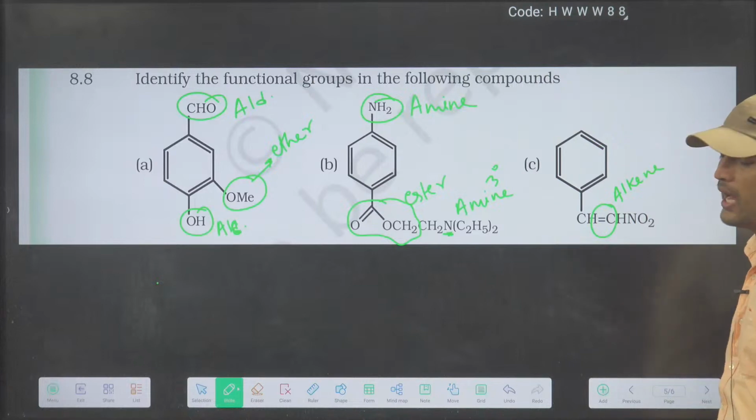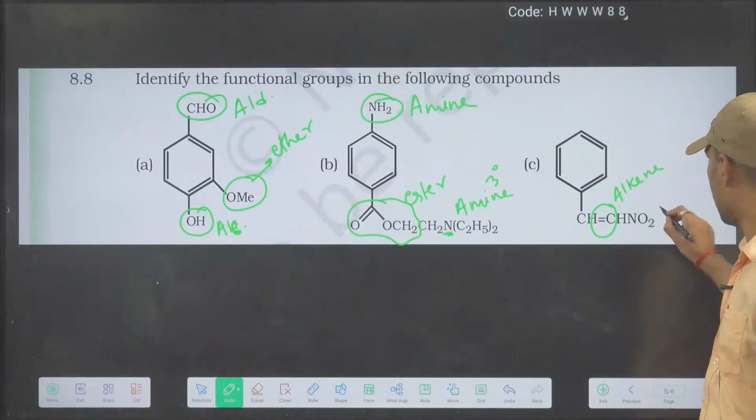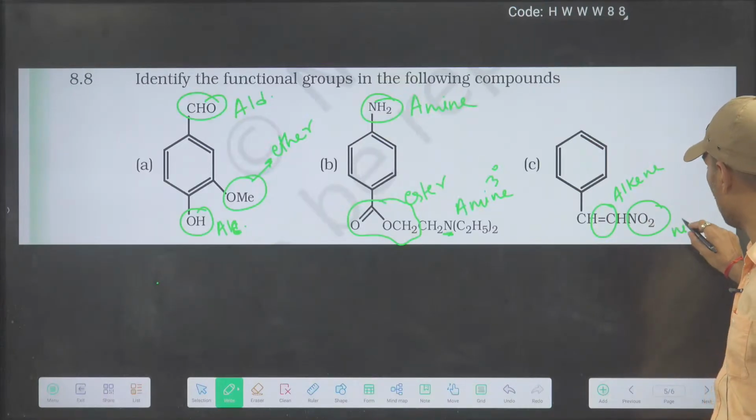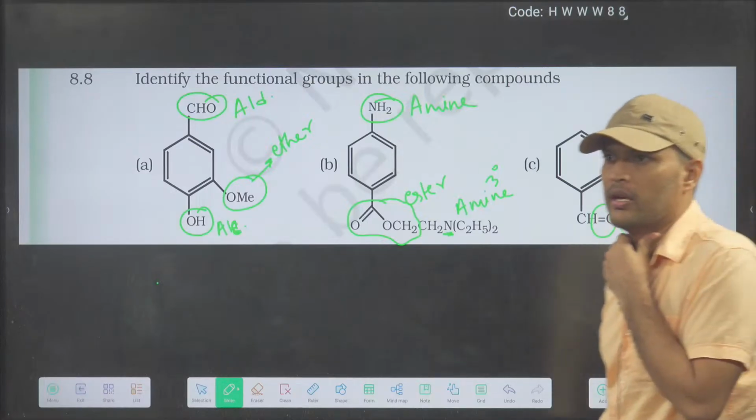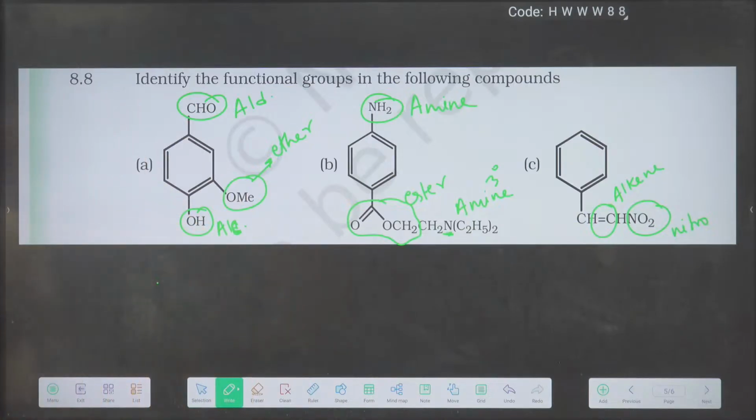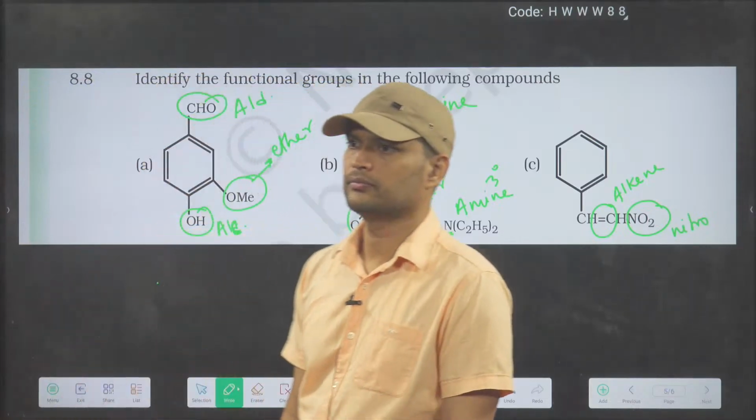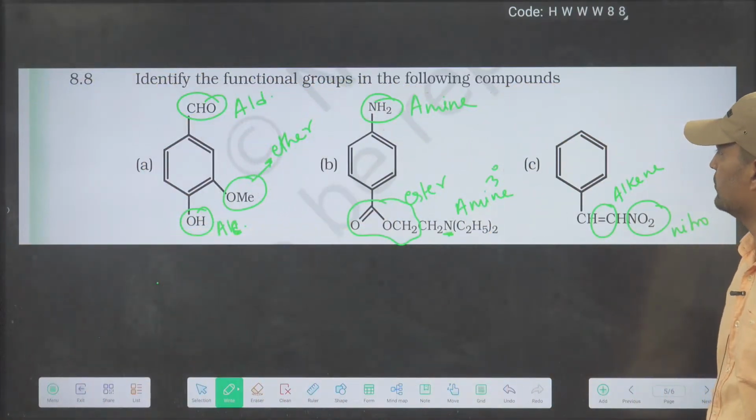Later on, I will also tell you that alkene, alkyne are also treated as functional group. And this functional group is nitro. So nitro I have not told you. Can you all see these diagrams? Is it okay? Understood? So NCERT question 8.18.